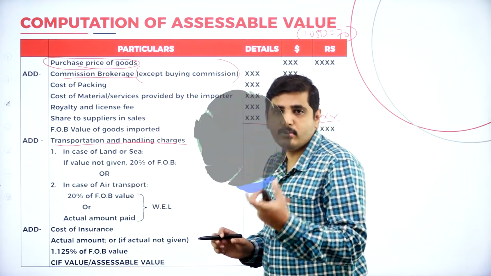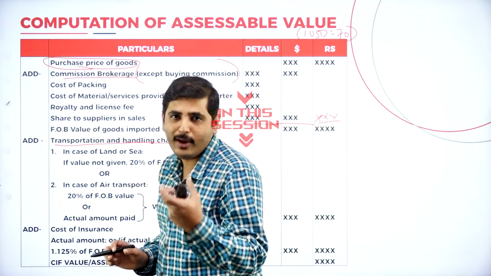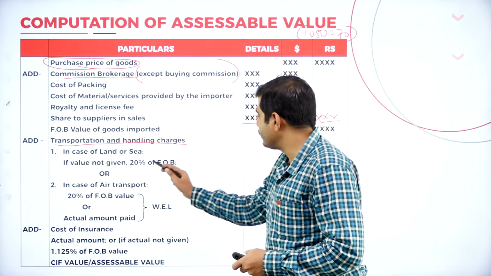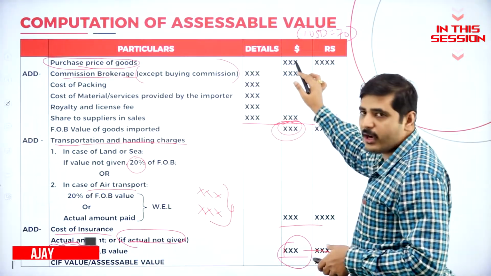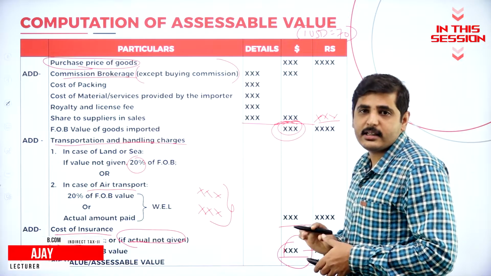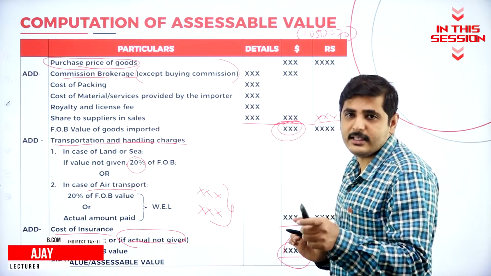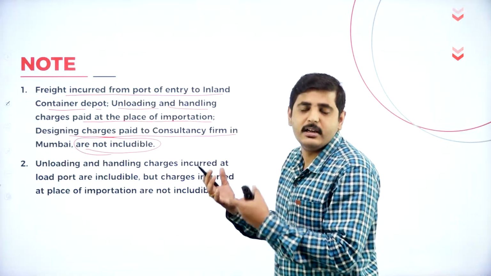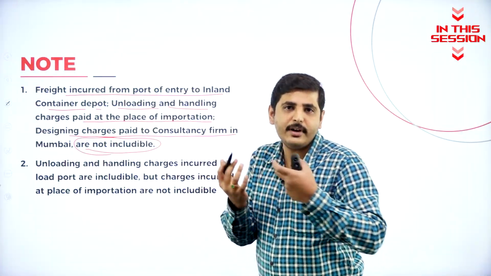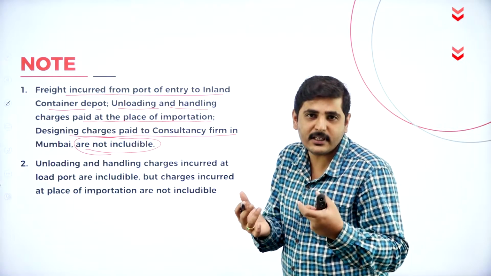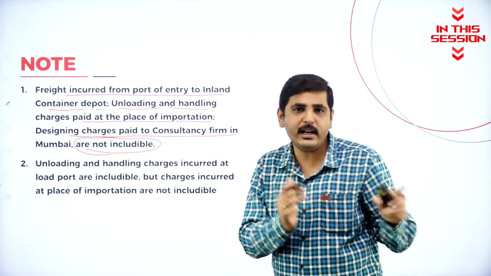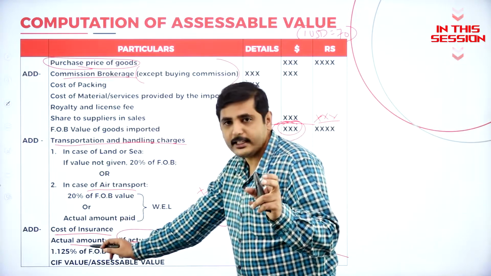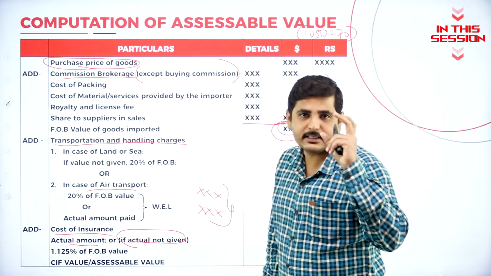If the goods are transported through land or through seaport, it is 20% of the FOB. Changing the value from foreign currency to Indian currency, we should consider CBIC's value, not the RBI's value. Once the goods reach our Indian port, the expenses from port to factory we should not consider. Keep this in mind. If they give insurance, take that amount. If they did not give insurance, it is a law, we have to.